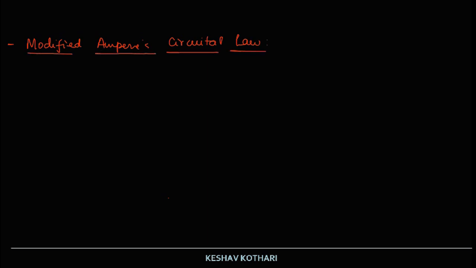Mathematically, the modified Ampere circuital law will be written as the cyclic integral of B dot dl is equal to mu naught times the conduction current plus the displacement current.